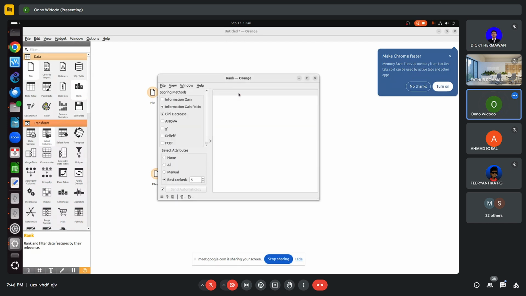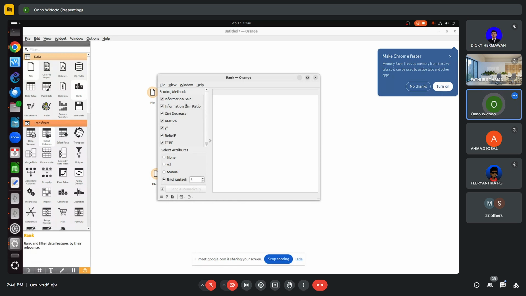Okay, it has several methods for scoring the feature ranking. We have information gain. We can click all of them. Okay, and then we can check using Gemini what is information gain ratio, and so on. But basically, it will give you some idea which feature is the most important one.